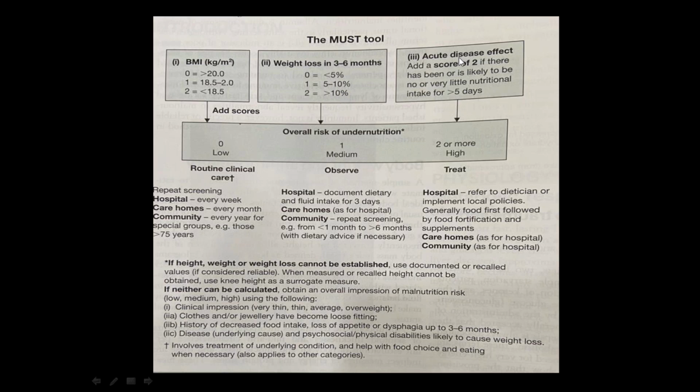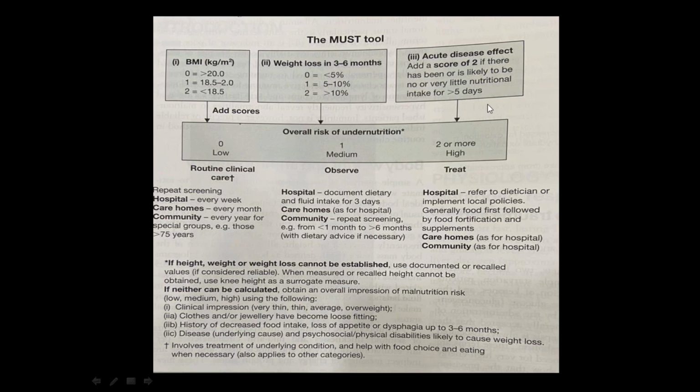Next is acute disease effect. Here there is no 0, 1, 2. You give a score of 2 if the patient has not taken, or has taken inadequate nutrition for the last 5 days or more. If in the last 5 days the patient has not taken any food, or has taken food but very inadequately, then you give a score of 2.